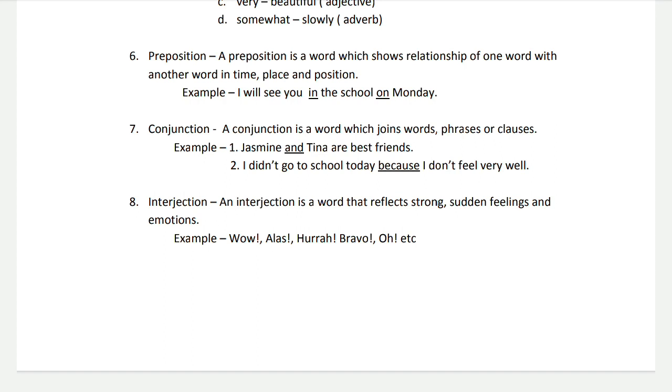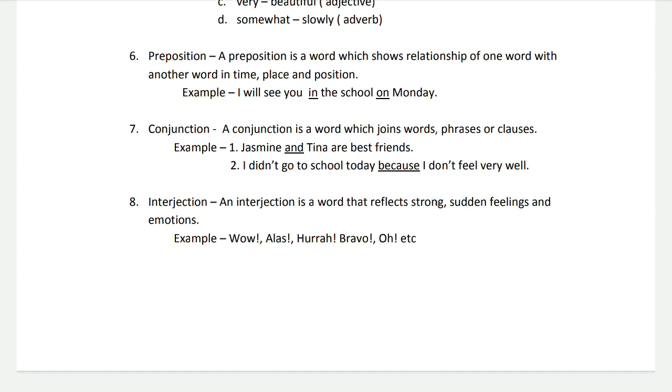Alright, the last part of speech that we will look at is the interjections. Interjections are the words that have no real meanings, but they help us to show certain emotions or feelings. For example, the interjection wow shows excitement or amazement. The interjection alas shows sadness or regret. Like if one of my friend's pet dog is dead, I might say alas, his pet dog is dead, and that shows I am sad or I regret that, isn't it? So some other common interjections are hooray, bravo, oh, gorgeous, etc.